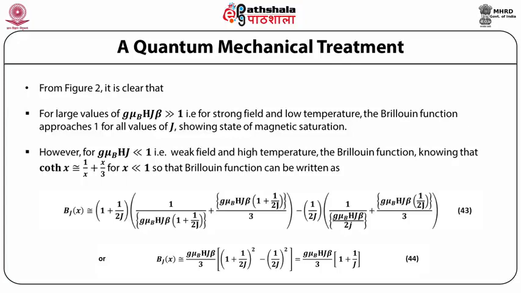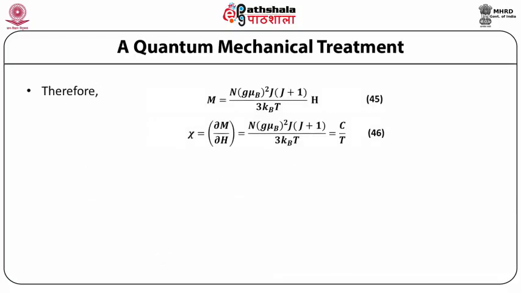or B_J(x) is approximately equal to g mu B H J beta divided by 3, whole multiplied by (1 plus 1 upon 2J) whole square minus (1 upon 2J) whole square, which simplifies to g mu B H J beta divided by 3 multiplied by 1 plus 1 upon J. Therefore, M is equal to N (g mu B) whole square J into (J plus 1) divided by 3 k_B T, whole multiplied by H. And susceptibility chi can be written as the partial derivative of M with respect to H, which is equal to N (g mu B) whole square J into (J plus 1) divided by 3 k_B T,